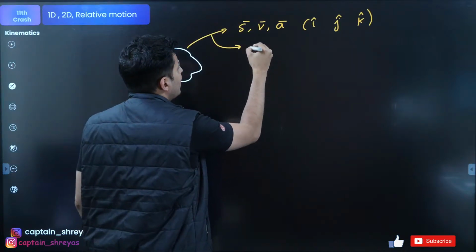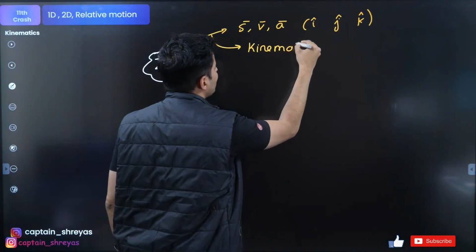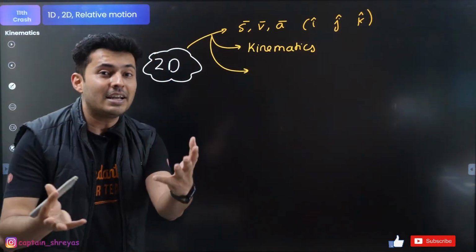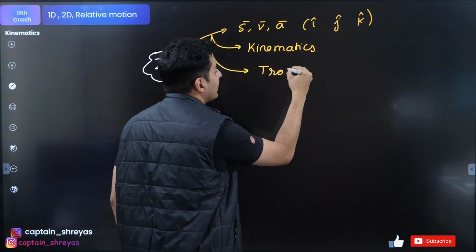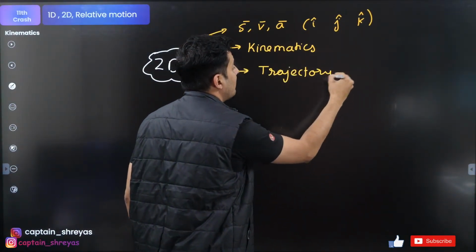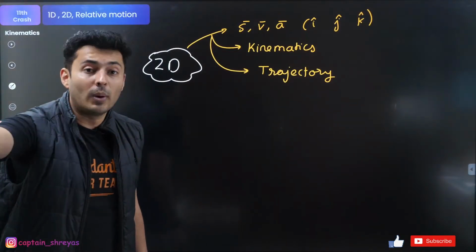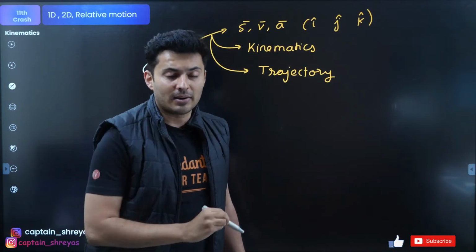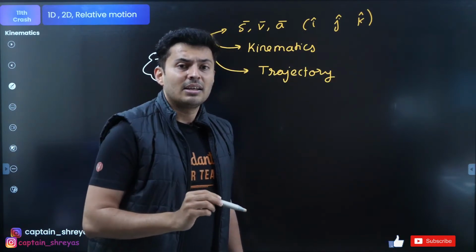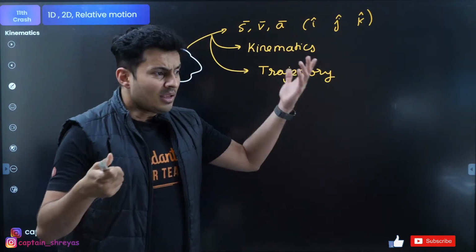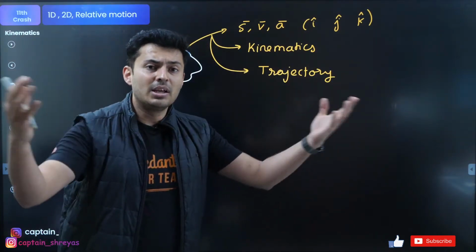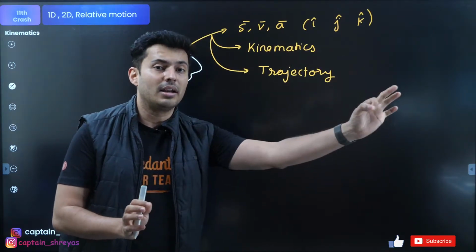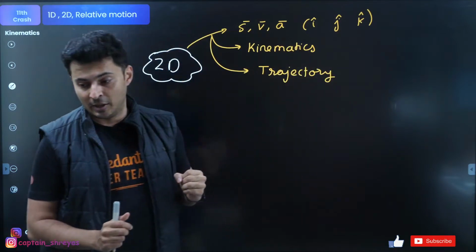And you can also use kinematics over here. One common kind of question which can come in 2D or 3D is the questions on trajectory. Remember that. What is trajectory? It's an equation which does not have time in it. Like y is equal to 5x square, 7z plus 5x is equal to 0, or 5y square minus 3x cube is equal to 0. These equations are only in y, x or z, only the coordinates, no time in it. That is called trajectory equation.